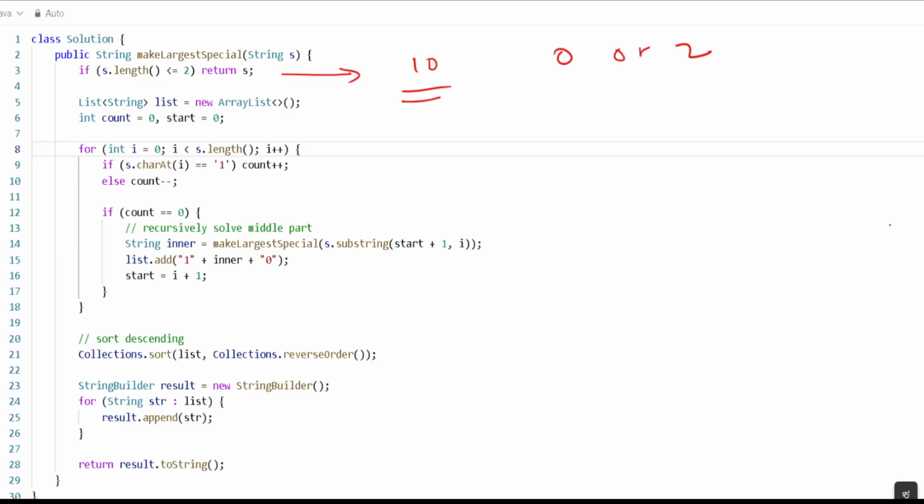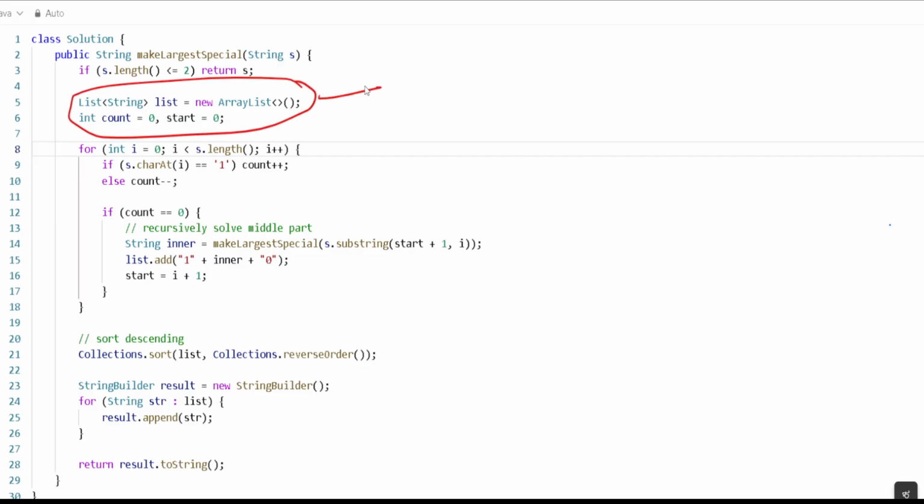Then we will create the list. This is the list part, where we have to define the list, and the count and start variables. We have to store all the balanced special substrings found at this level, so we will add them there. Then we take the count, which balances the counter like a parenthesis depth, and we have the start. This is where the current block begins, and we will start from there.